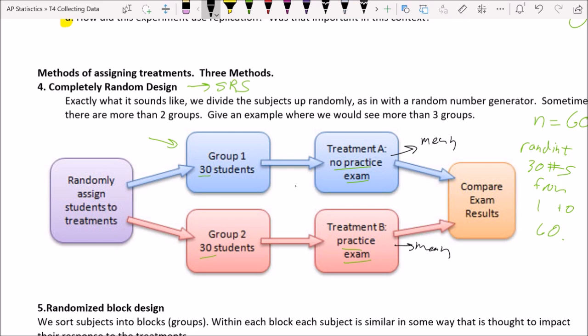One thing that I would like you to know is it is possible to have more than 3 groups. In fact, we could have lots and lots and lots of groups. We did an example last week where we had tomato plants, and we had that they were going to get different levels of fertilizer and different levels of water.